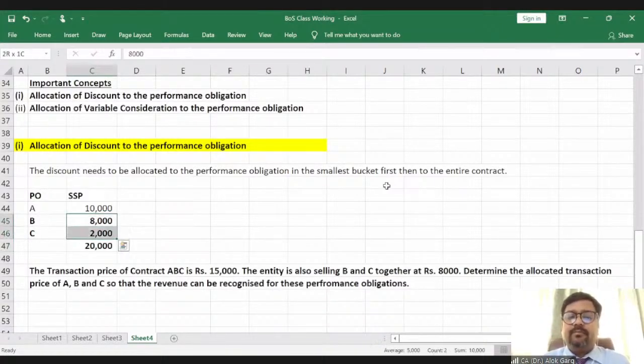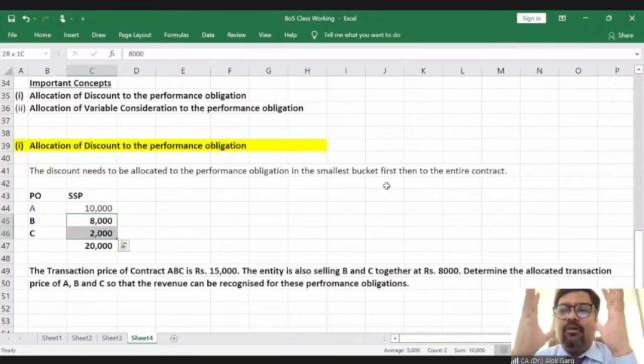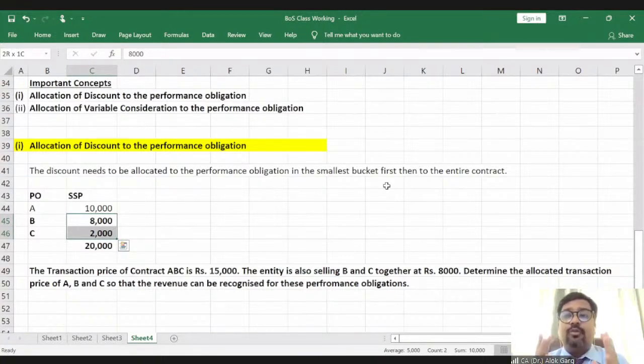So what does it mean? The total standalone selling price is 20,000 and the transaction price is 15,000. It means the element of discount is 5,000, right? So the 5,000 is the discount over A, B, and C. So this is the biggest bucket, A, B, and C.